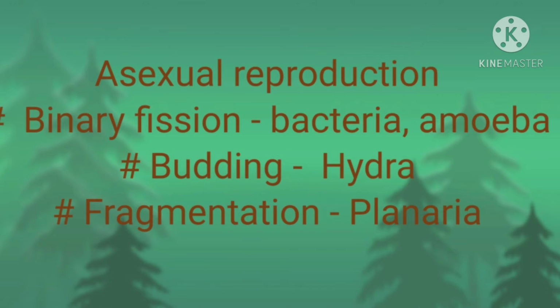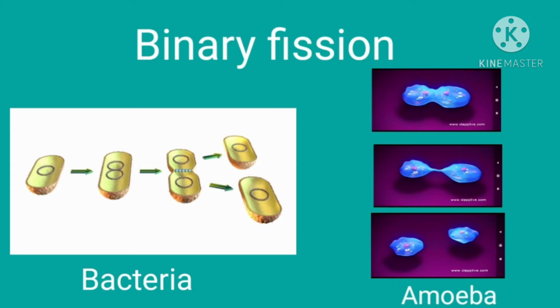In the asexual mode of reproduction, only a single parent is involved in producing a new organism. There are different kinds of asexual reproduction. The first one is binary fission. This is a type of asexual reproduction in which a unicellular organism divides to form new cells. For example, bacteria and algae.